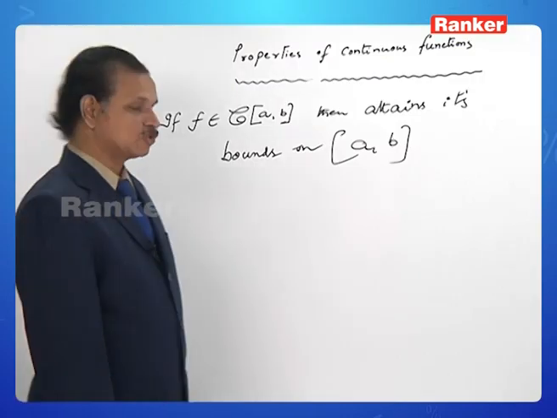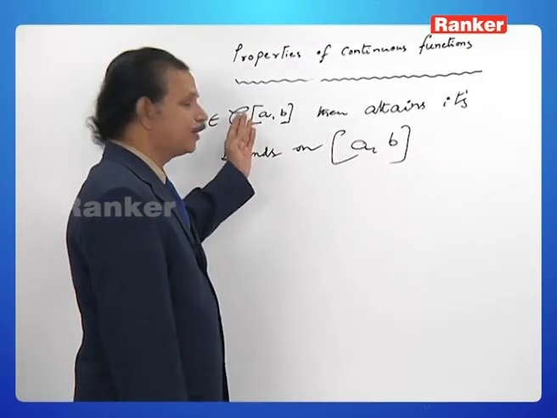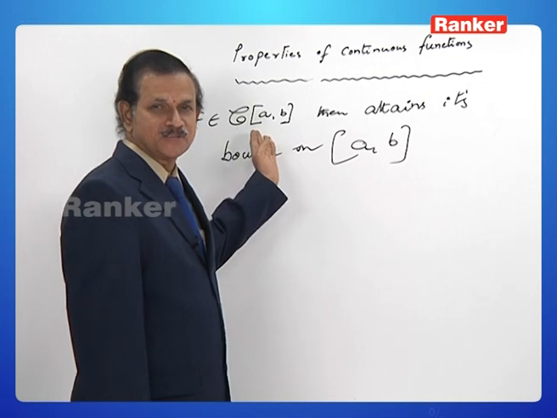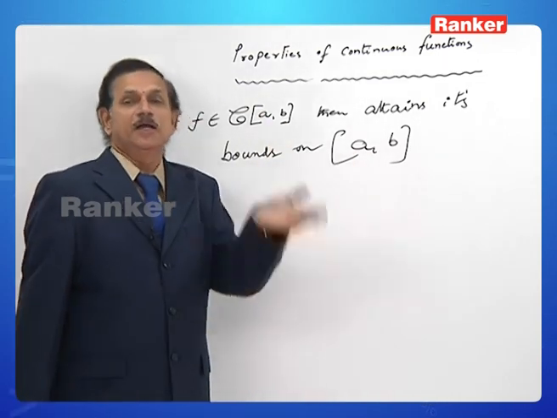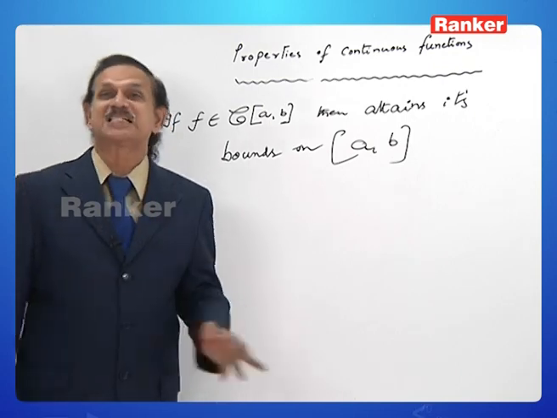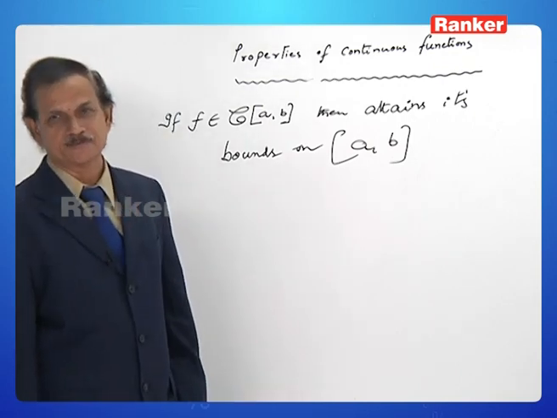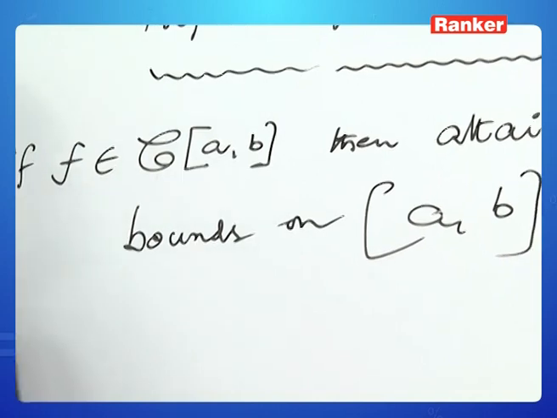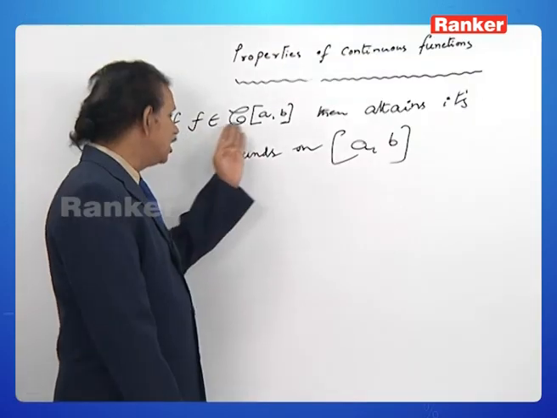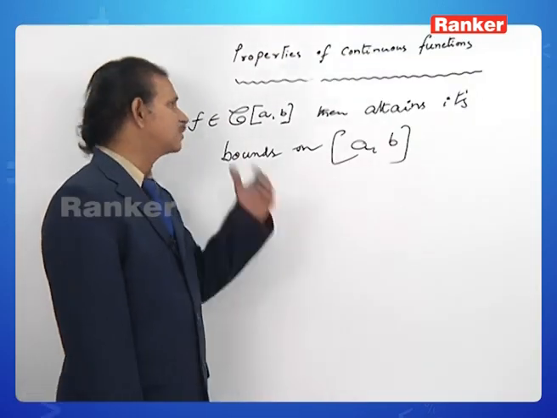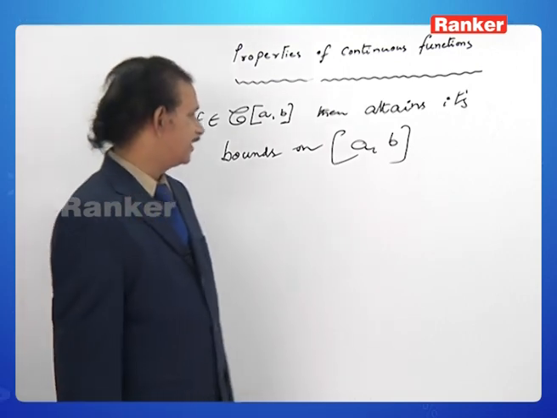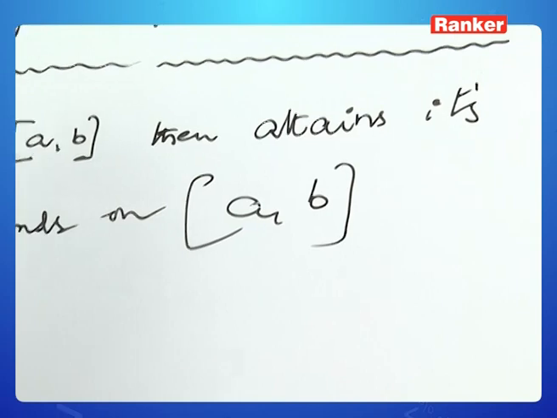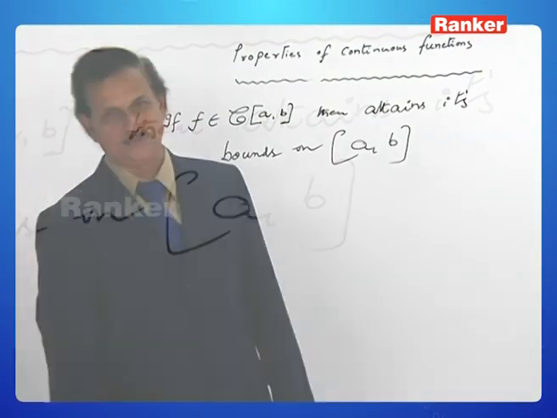If f belongs to C of [a, b], I think you might have recollected the meaning of the symbol. It is nothing but the set of all functions which are defined on the closed interval [a, b] such that they are continuous on the closed interval. F belongs to that means f is continuous on it. Then it attains its bounds on the closed interval [a, b].